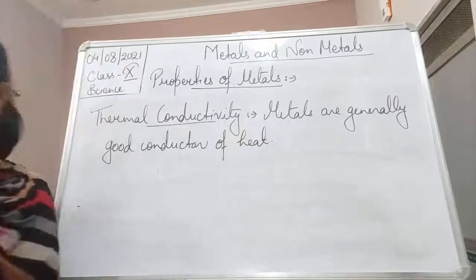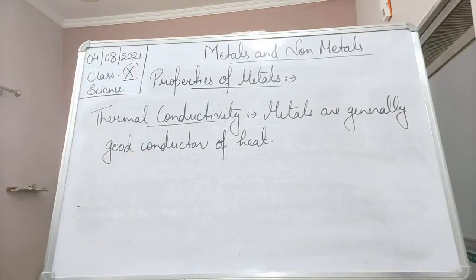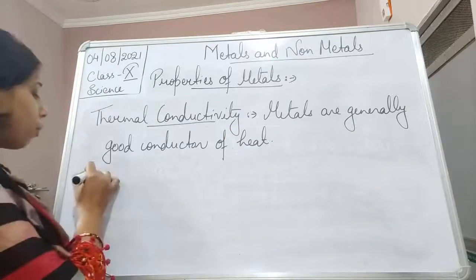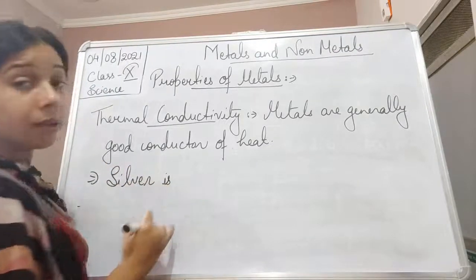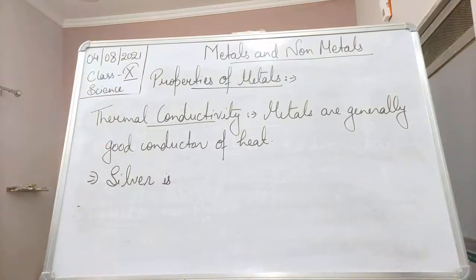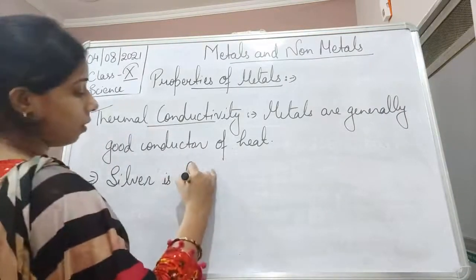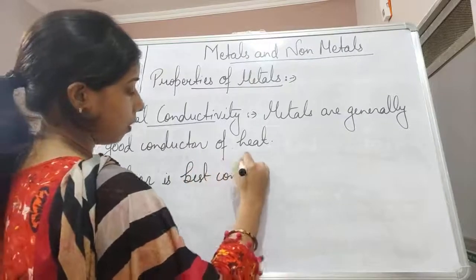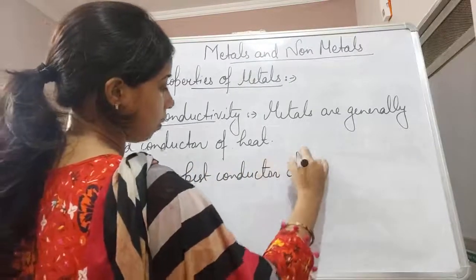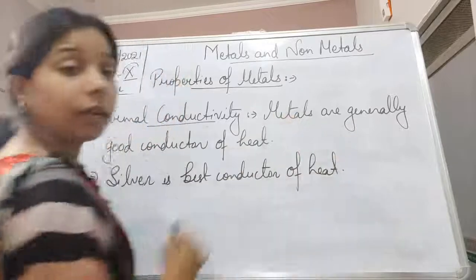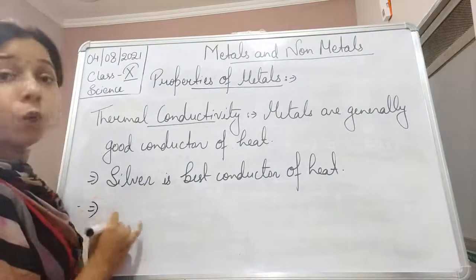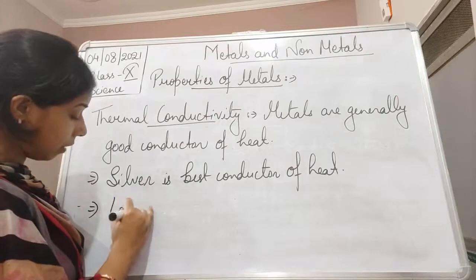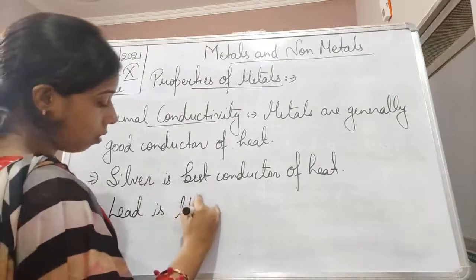They are generally good conductors of heat, and silver is supposed to be the best conductor. Silver is the best thermal conductor, the best conductor of heat, while lead is the poorest conductor of heat.